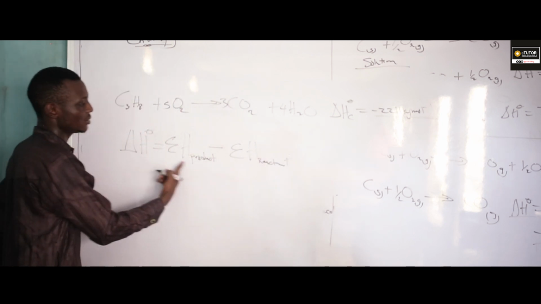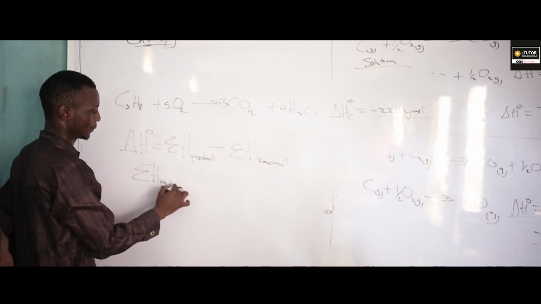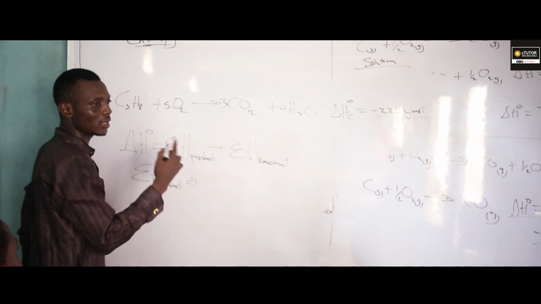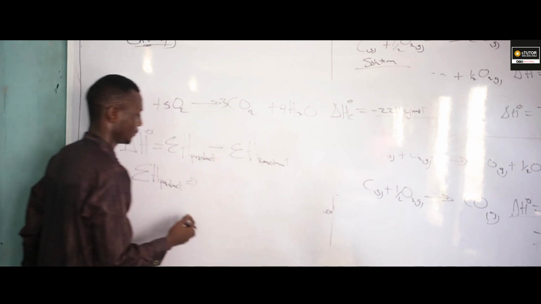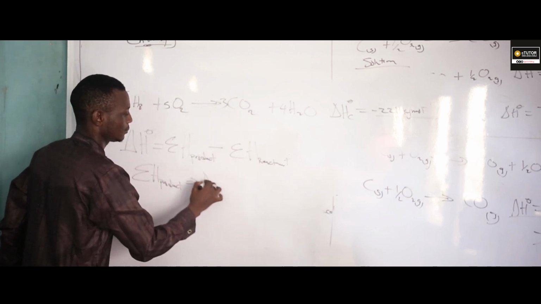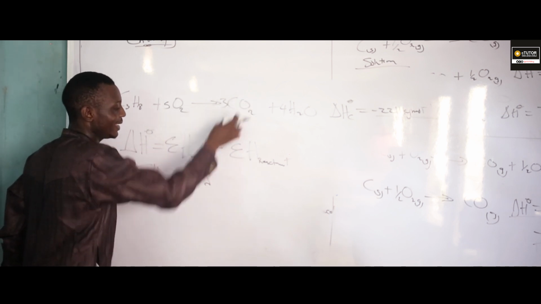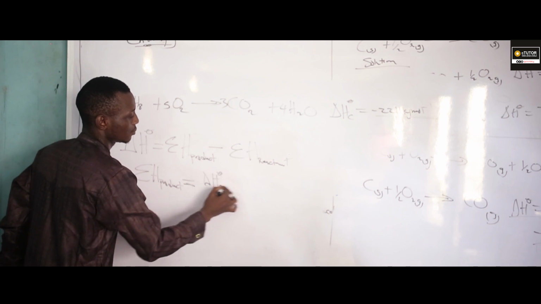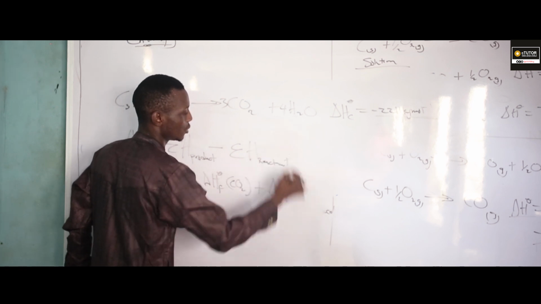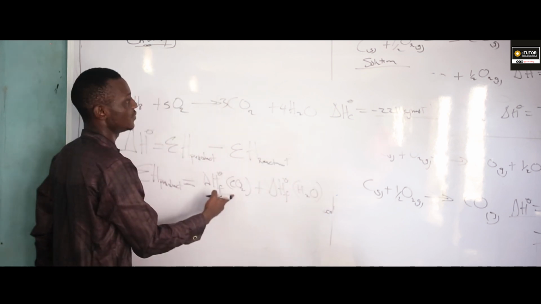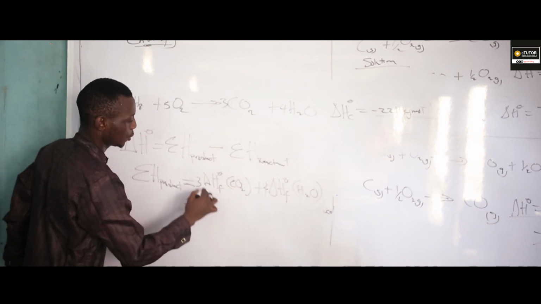Now let me break it down. Let us look for the summation of each product. In our product side, what do we have? We are having 3CO2 plus 4H2O. So I'm going to write: the summation of heat of product is going to give me heat of formation of CO2 plus heat of formation of H2O. How many of these are we having here? 3. How many of these are we having here? 4.